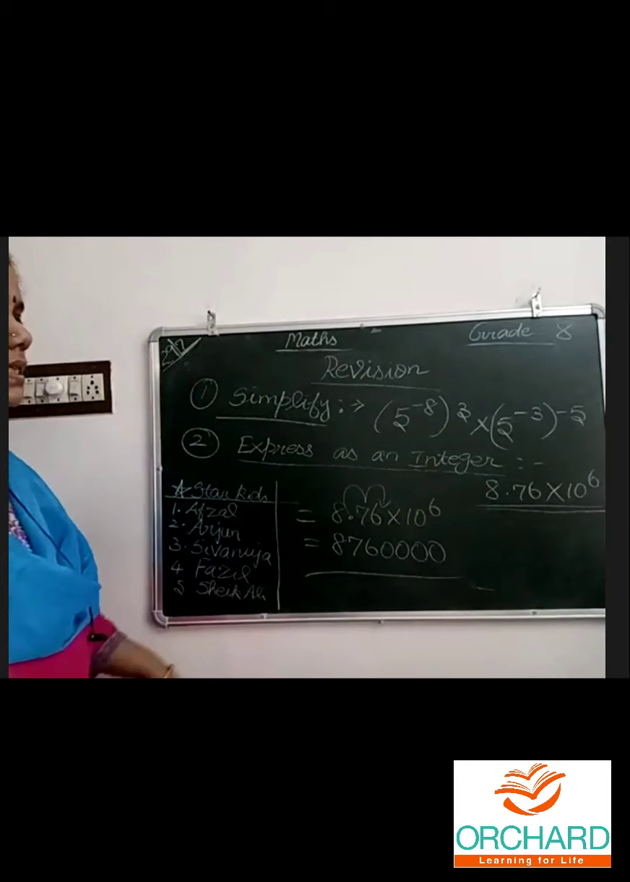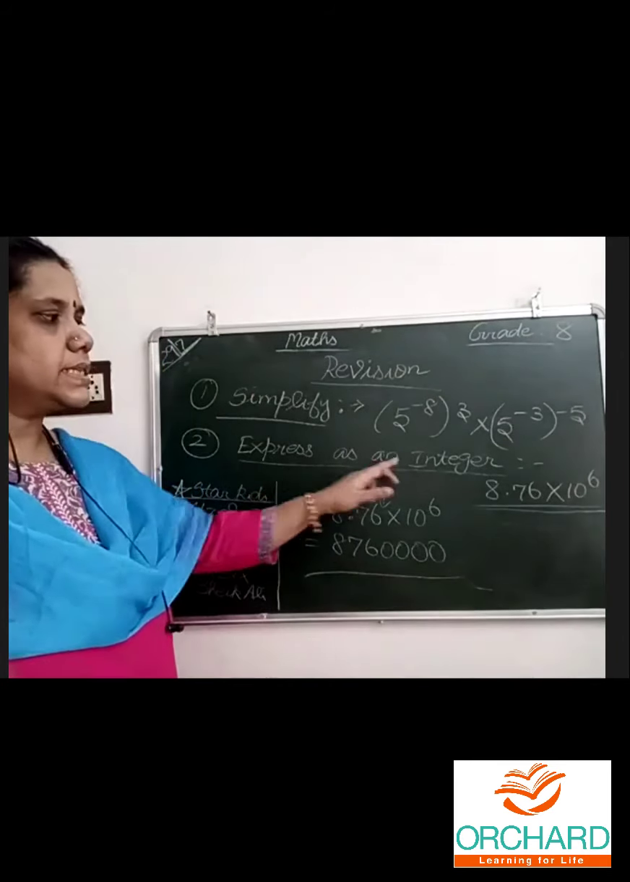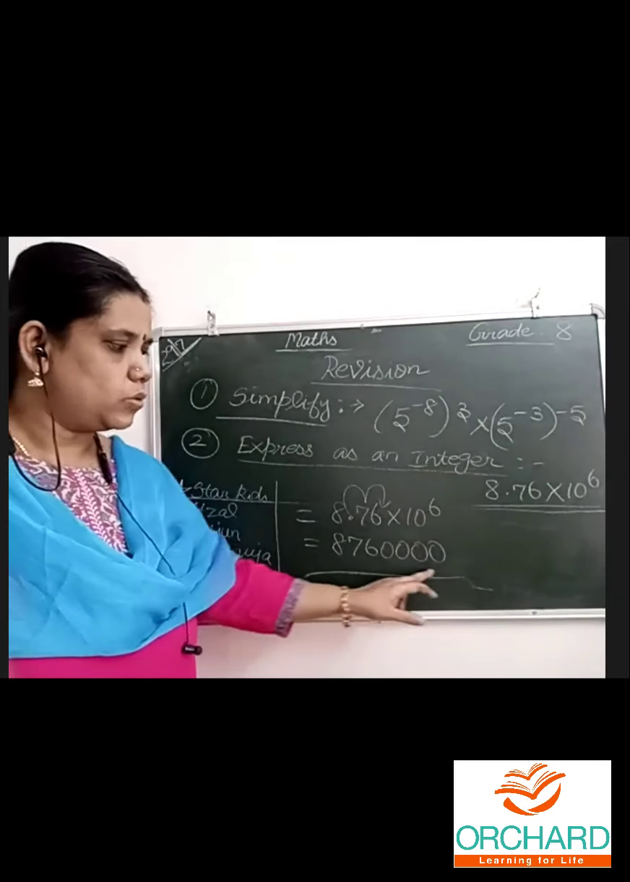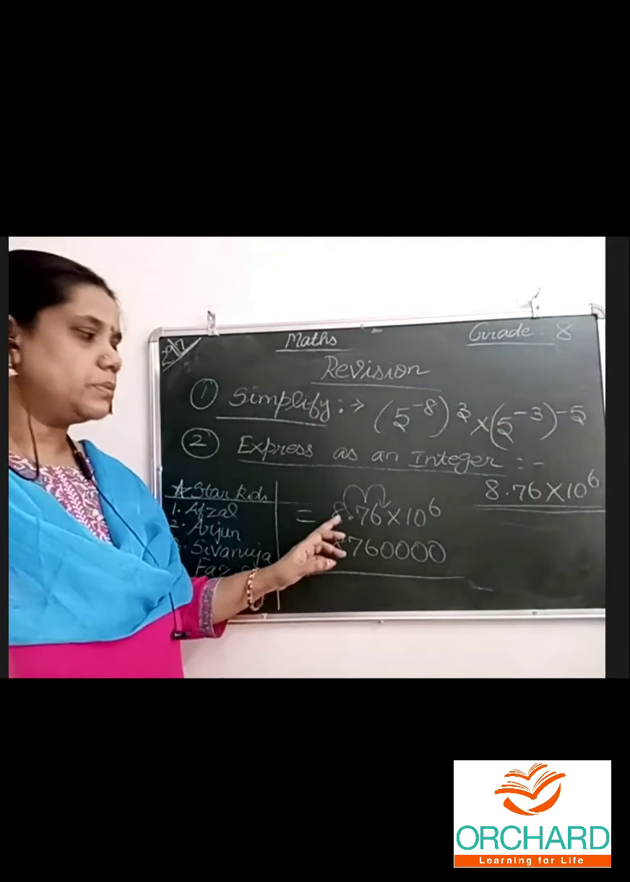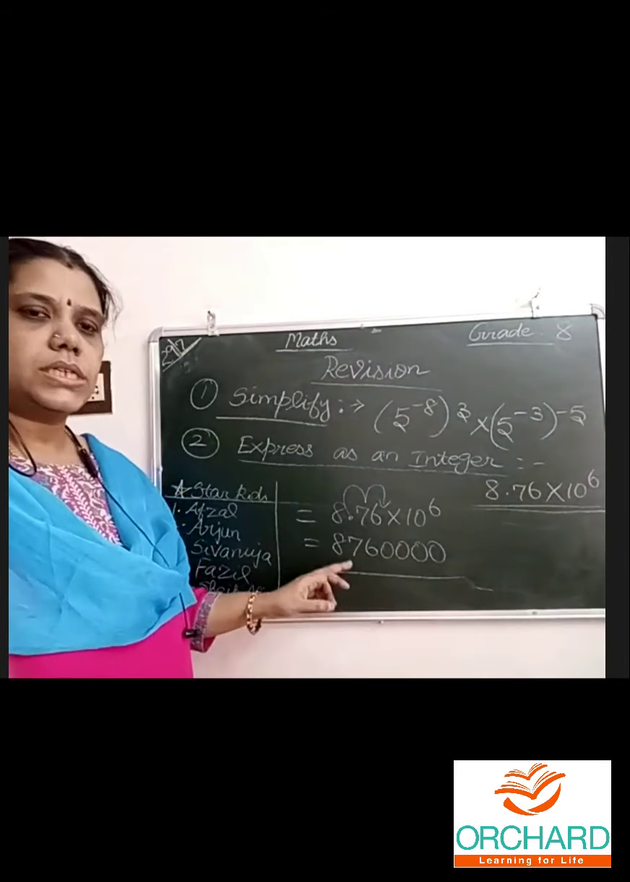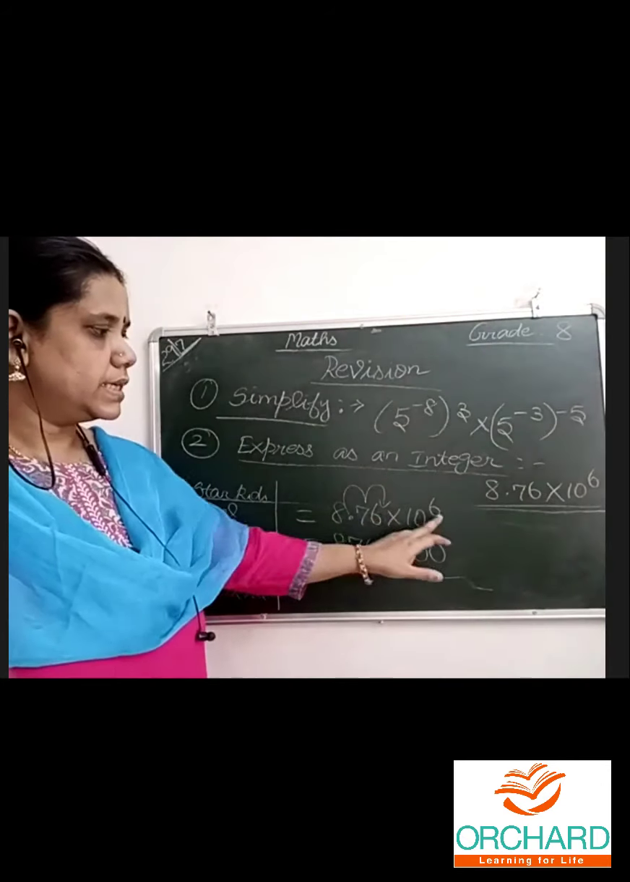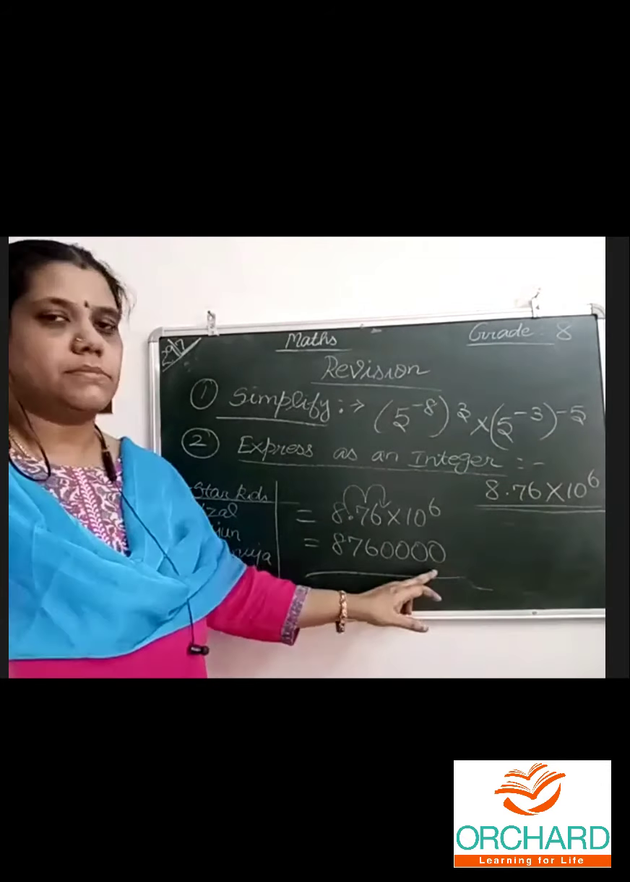This is an integer. It shouldn't have any point. Express as an integer means it must be a whole number. So this point will go. Yes, Trinity. Positive to negative, negative to positive must be understood. I told already, 6 minus 2 jumps, 4 jumps. So 4 0s.